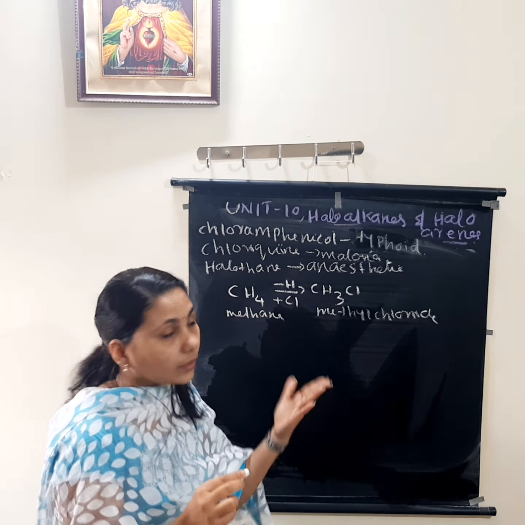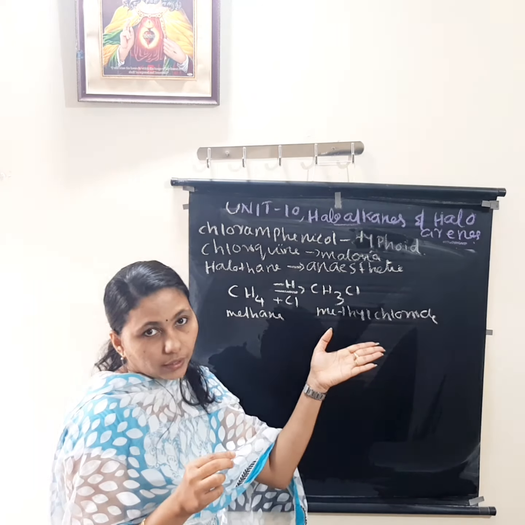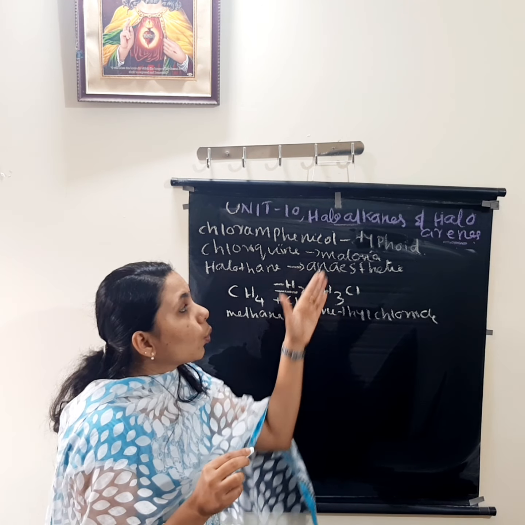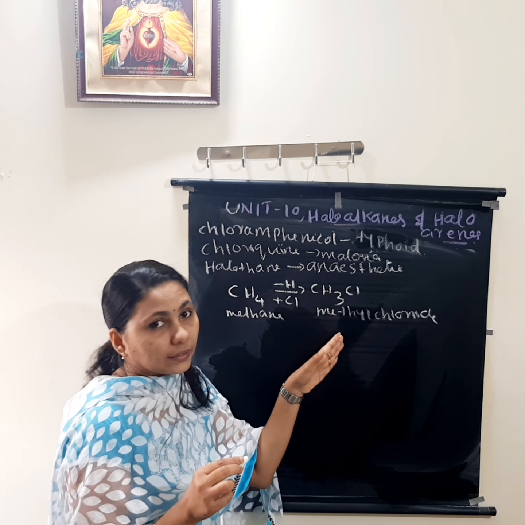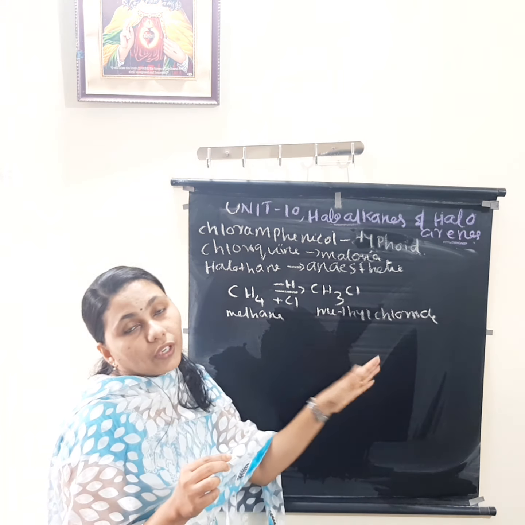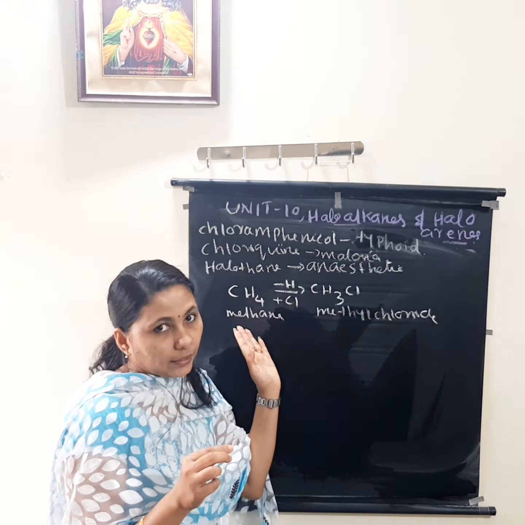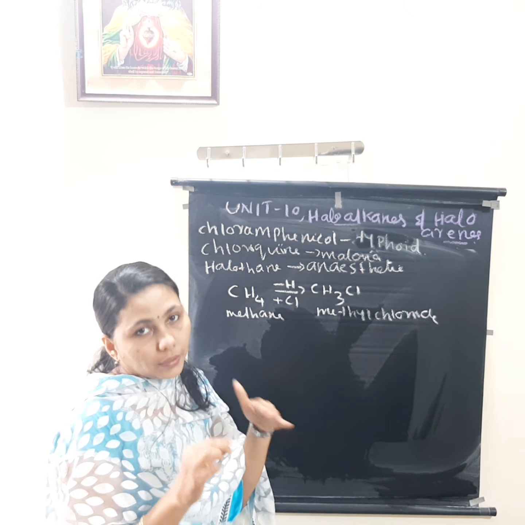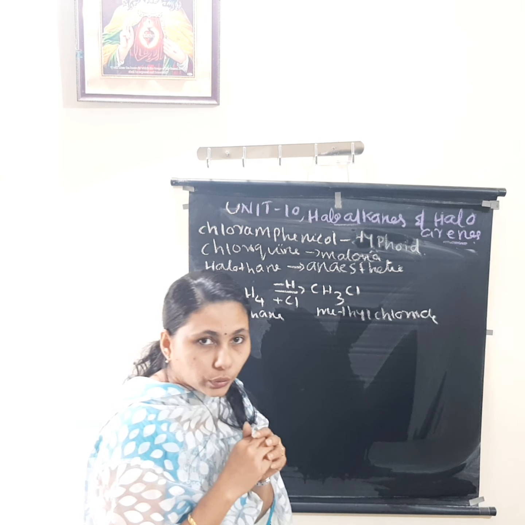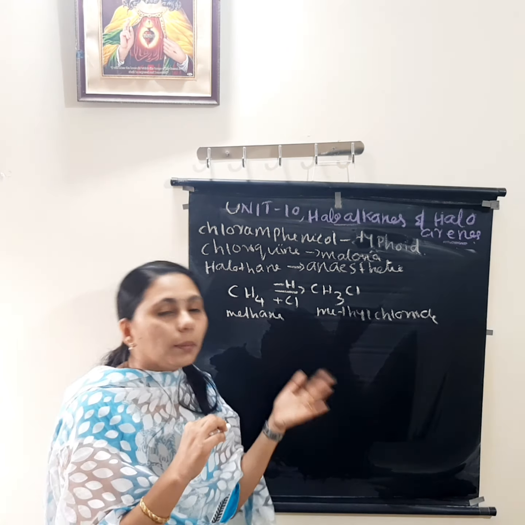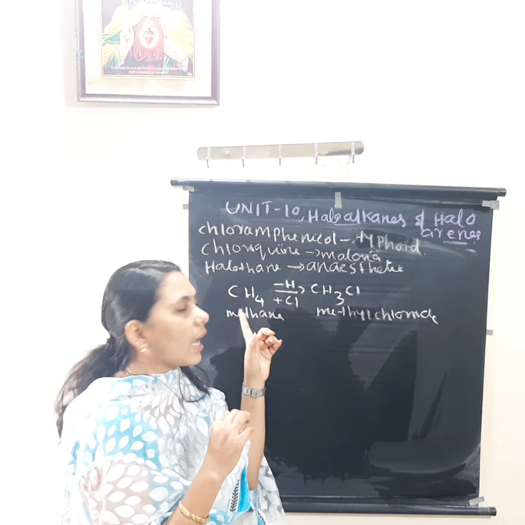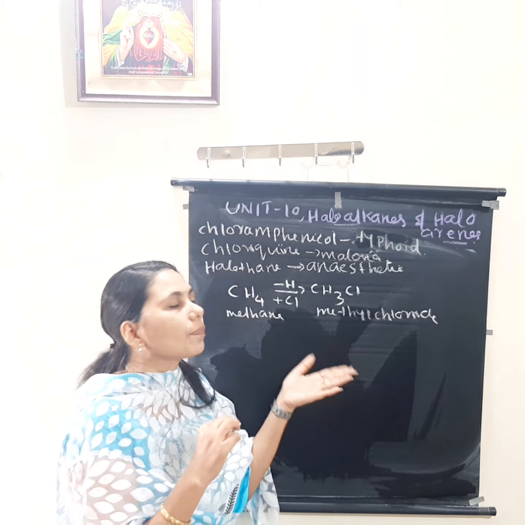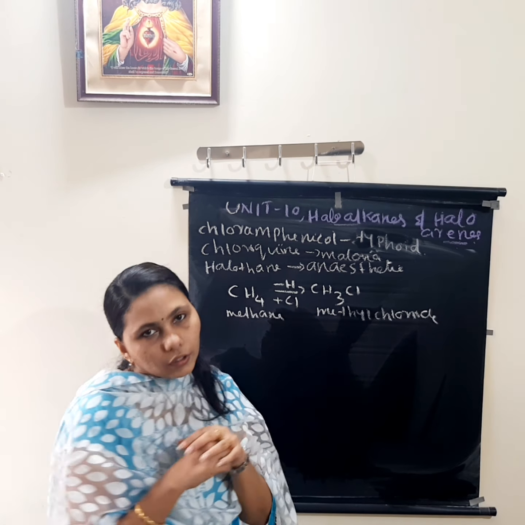So what has happened here? Here one halogen is there in place of one hydrogen. So it is known as which one? Haloalkanes. It is the halogen derivative of our alkane or aliphatic compounds. One halogen will be replaced. One halogen we are substituting in our hydrocarbons. It may be aromatic or aliphatic. Here it is aliphatic, alkane. So we can call it haloalkanes. For example, methane gives methyl chloride.